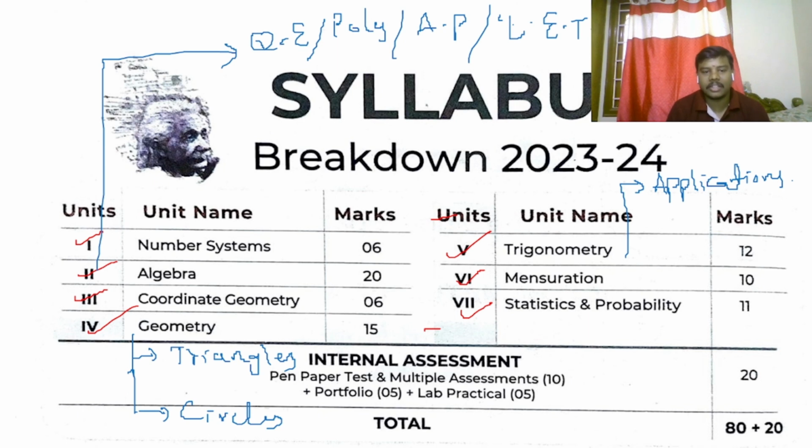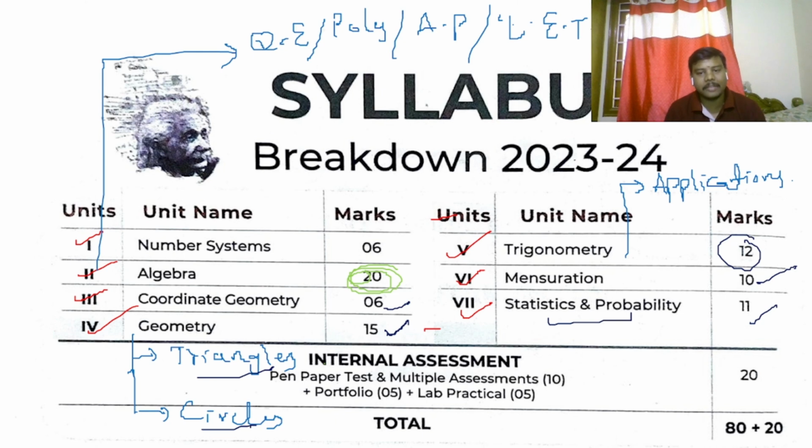In number systems, you are getting 6 marks out of that 80 marks paper. And from algebra, you are getting 20 marks. If you observe, algebra is the most important topic and most marks appear from this part, so be prepared for algebra. Coordinate geometry is 6 marks and geometry is 15 marks, from both triangles and circles. Trigonometry and applications of trigonometry together are 12 marks. Mensuration is 10 marks. Statistics and probability is 11 marks.